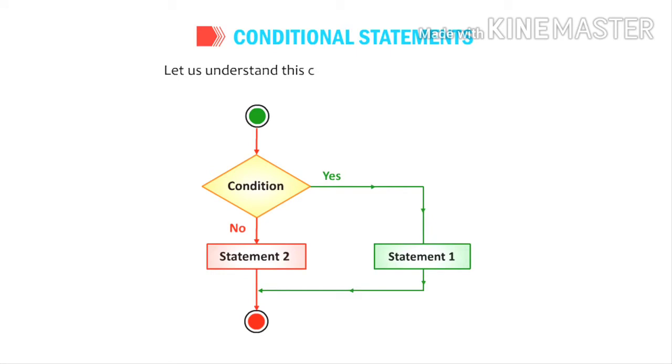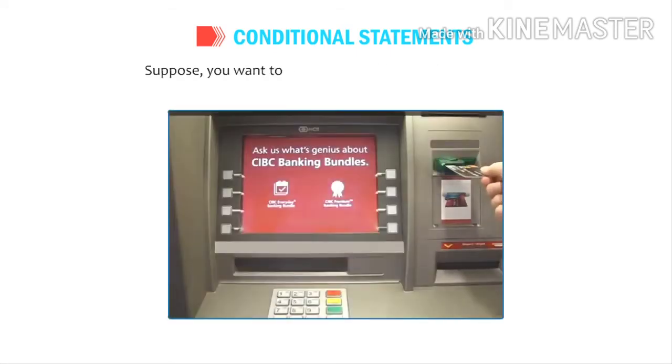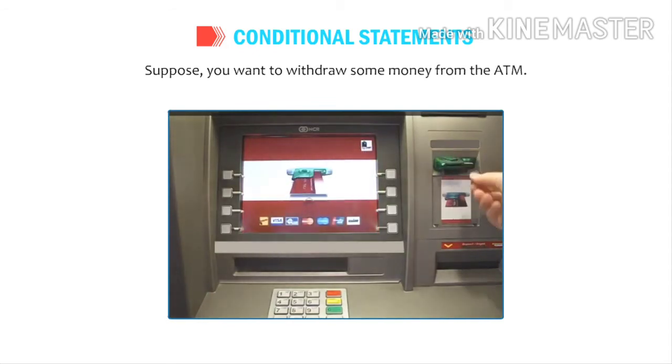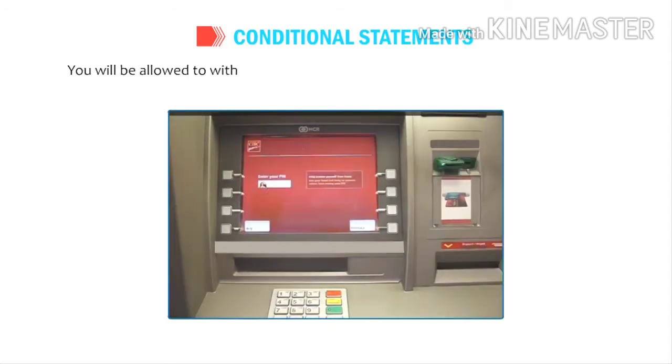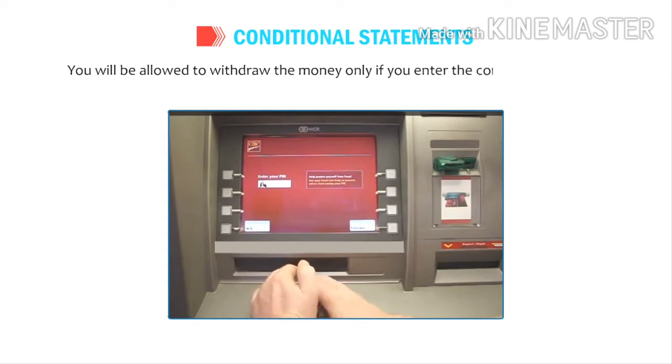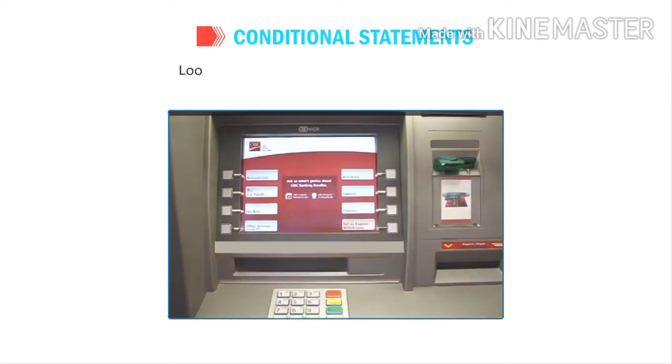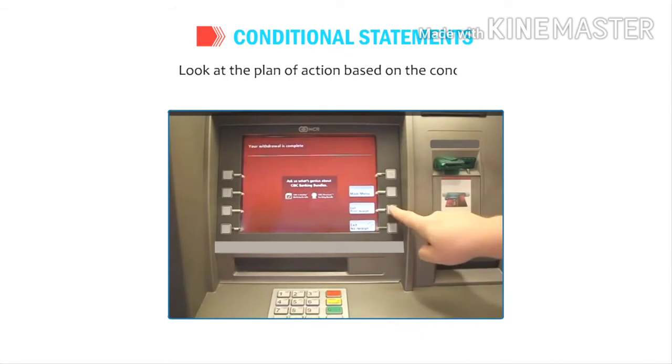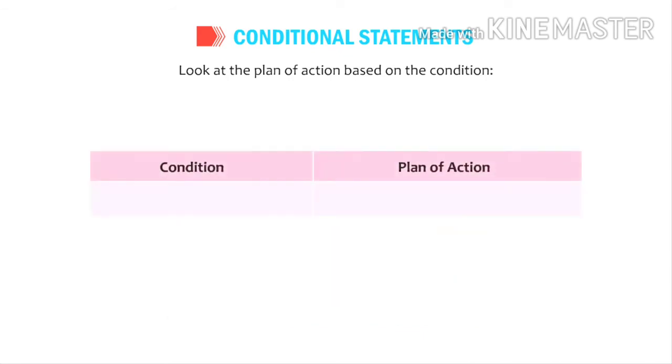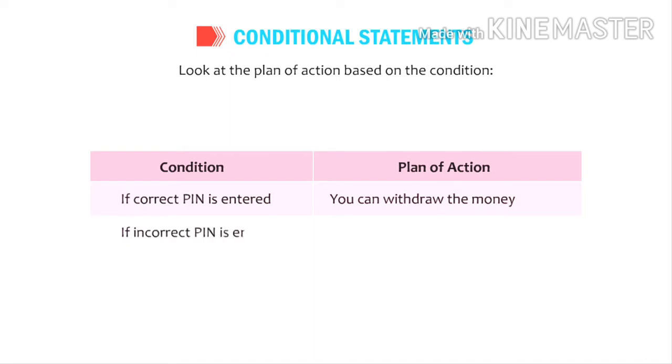Let us understand this concept with a simple example. Suppose you want to withdraw some money from the ATM. You will be allowed to withdraw the money only if you enter the correct PIN number. Look at the plan of action based on the condition. Condition: if correct PIN is entered. Plan of action: you can withdraw the money. Condition: if incorrect PIN is entered. Plan of action: you cannot withdraw the money.